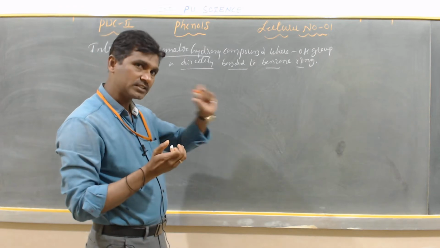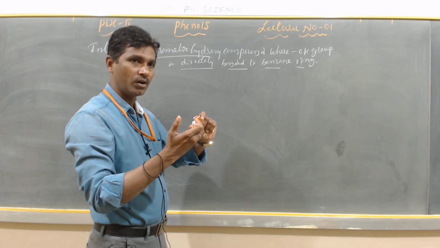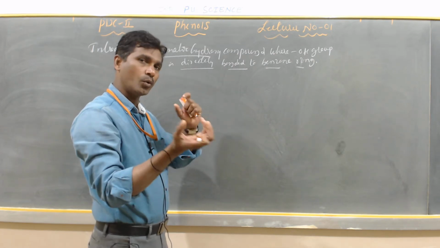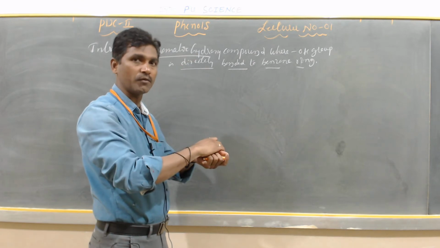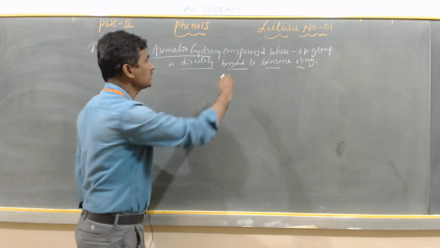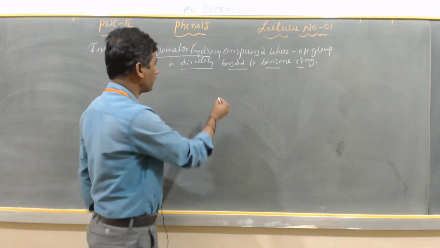This type of compound is called phenol. If the OH is attached to an sp3 carbon next to the benzene ring, that is, an sp3 carbon of an aliphatic system, then these are called alcohols. But here the OH is directly attached to the benzene ring, so it is called phenol. I can write an example here.